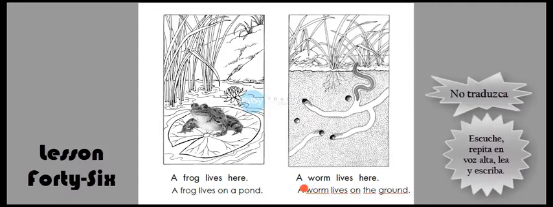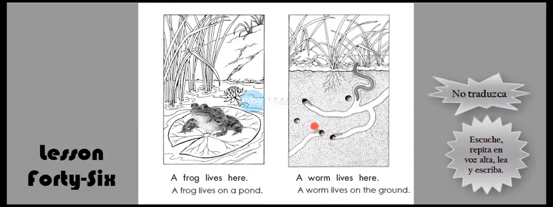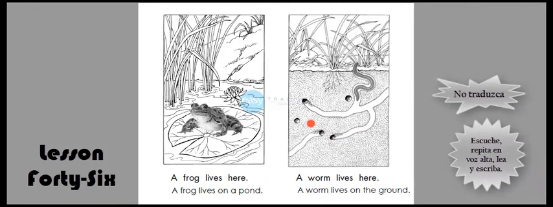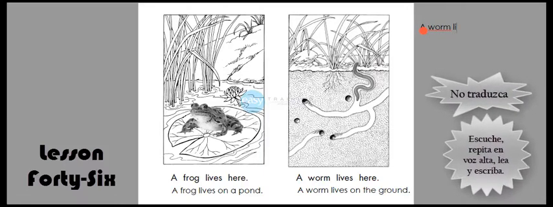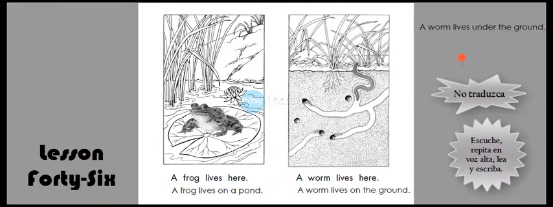On the ground. Esta superficie se llama the ground, donde usted pone los pies, the ground. O también, en algunos casos, puedo decir que a worm lives under the ground. Okay. Sometimes a worm lives under the ground. Let's move on.